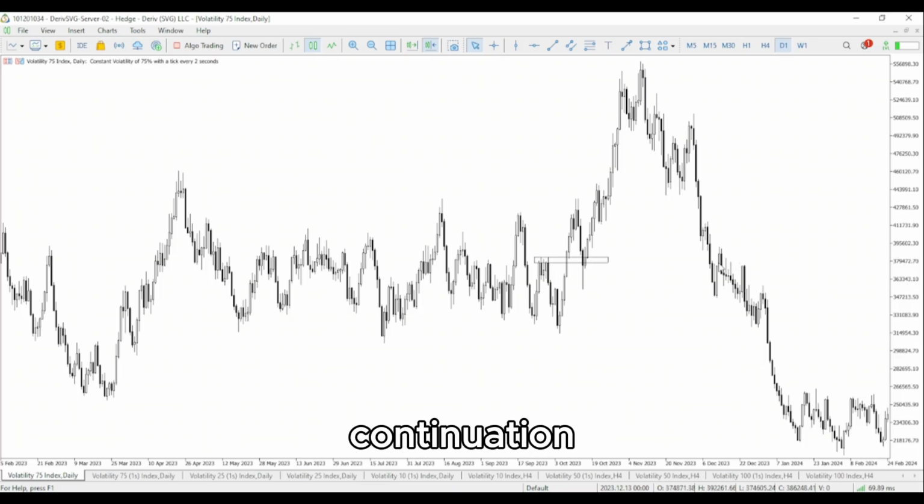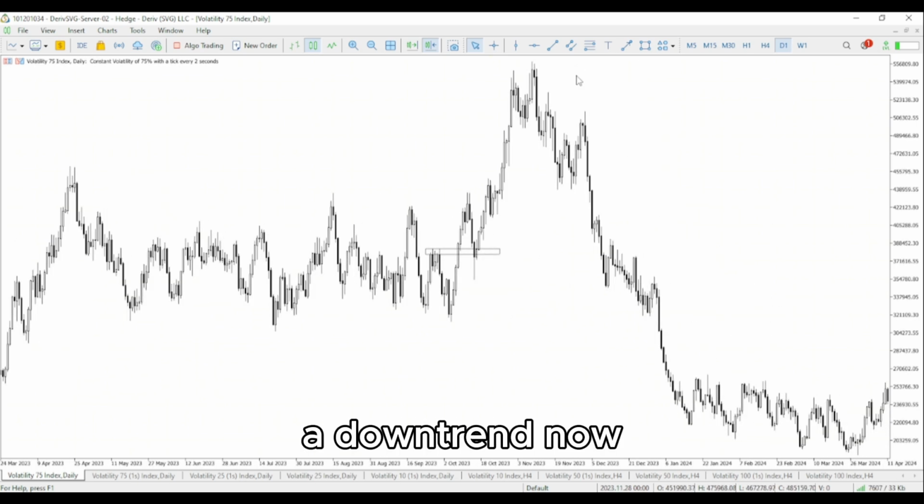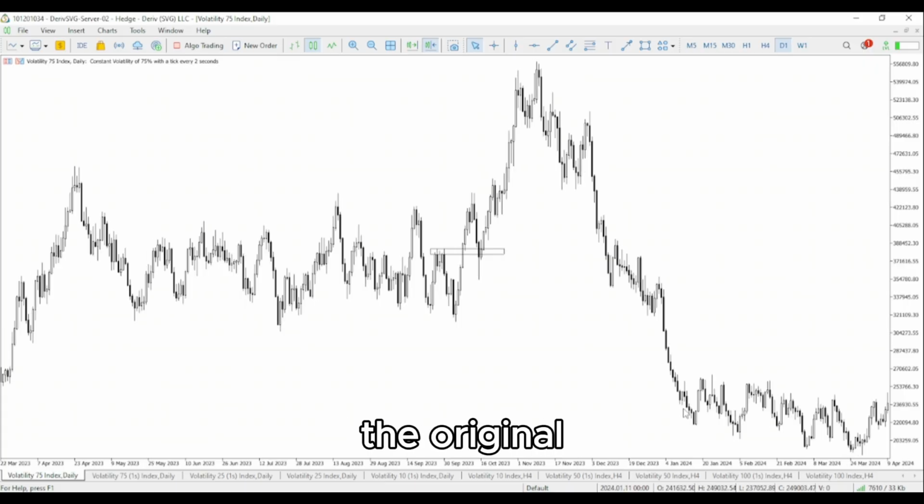Then continuation. We said continuation simply means that there is a main trend. If you remember, there is a main trend, and as an example, let's look at a downtrend. This is the whole downtrend. So when price was moving aggressively in this part, then suddenly price began to slow down, then it resumed back to the original direction. This right here is called continuation.